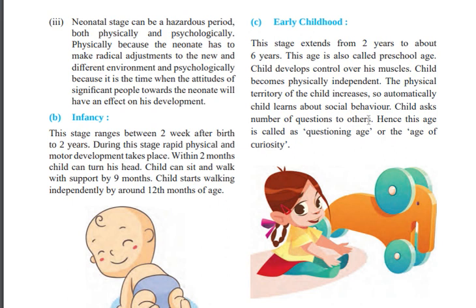So this is also a questioning stage. The child asks a number of questions of others. Hence this age is also a questioning age, or the age of curiosity. You have to keep in mind that early childhood starts from 2 years and ends at 6 years. 2 years to 6 years is also called preschool age.